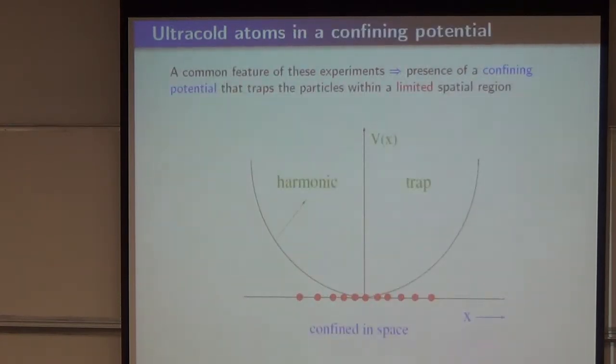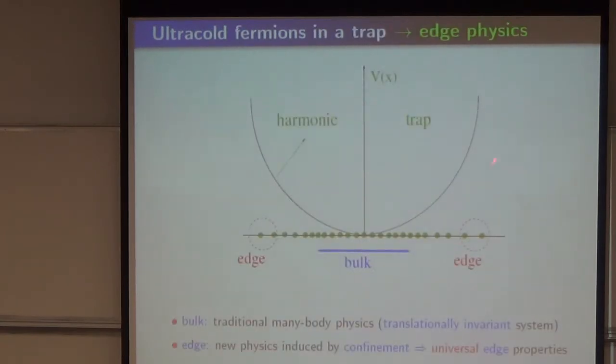Which is just N non-interacting fermions. So I take N non-interacting fermions, and I put them in a laser trap, a harmonic trap. It can be 1, 2, or higher dimensions, but let's focus on one dimension. So I have a harmonic trap, and I have these non-interacting fermions. What happens here is that this harmonic trap introduces a finite edge to the system, as we'll see in a minute, just like in random matrix theory. So this is the edge, basically. They are confined in a finite region of space.